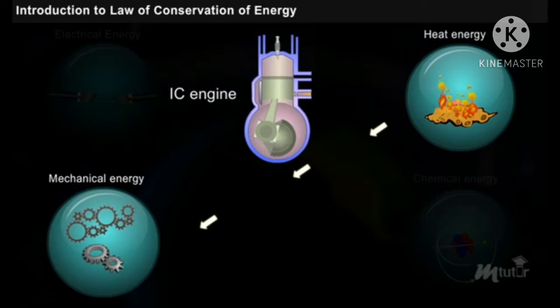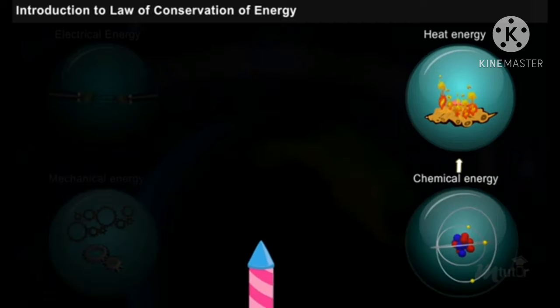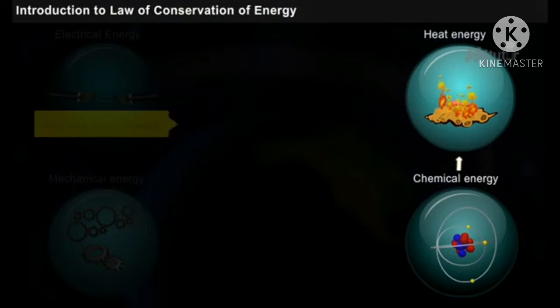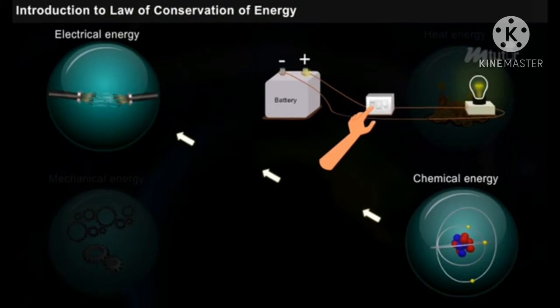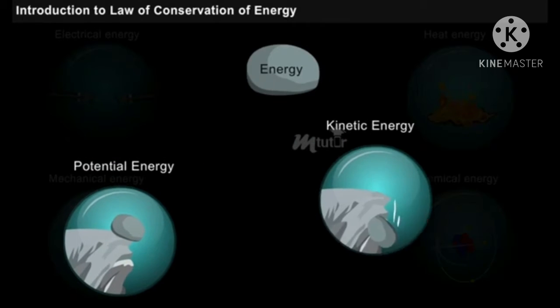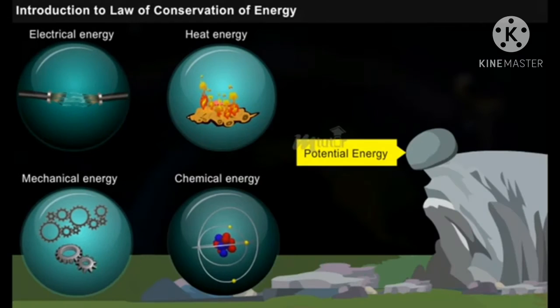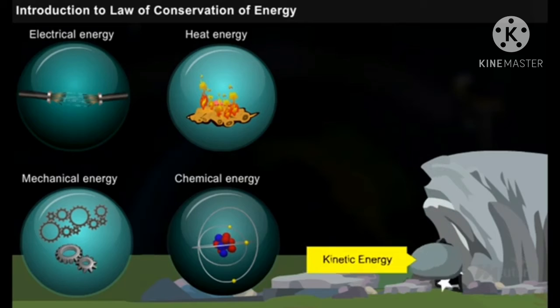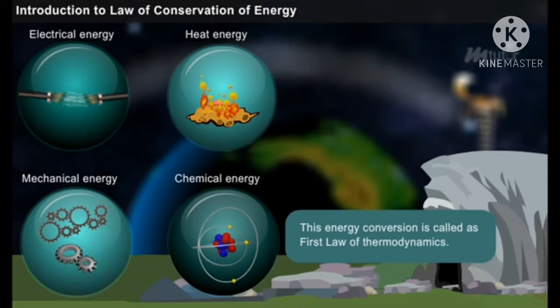In an IC engine, there is a conversion of heat energy into mechanical energy. Conversion of chemical energy into heat and sound energy in crackers, and conversion of chemical energy to electrical energy in the battery. Moving further, another important classification of energies is potential and kinetic energy. Say a rock at some elevation possesses some potential energy. A part of this potential energy is converted into kinetic energy when it falls down. This energy conversion is called the first law of thermodynamics.